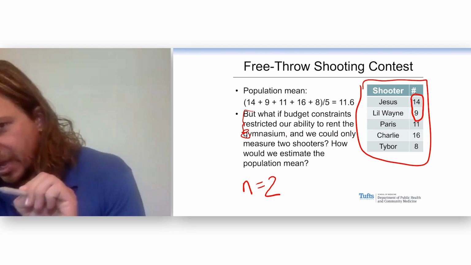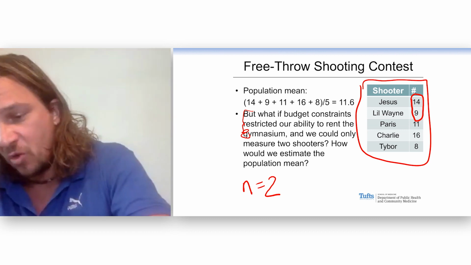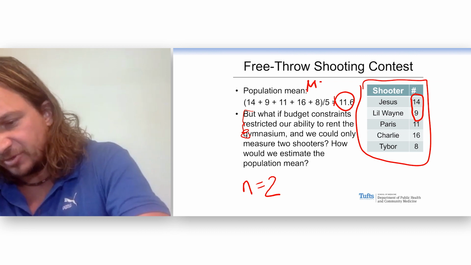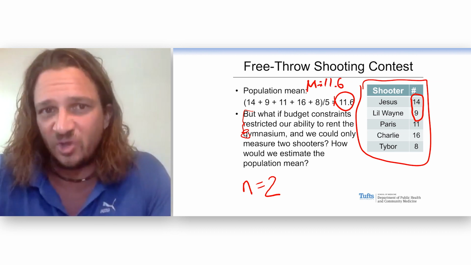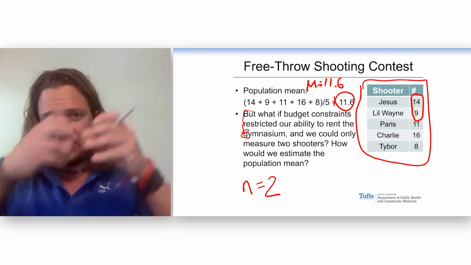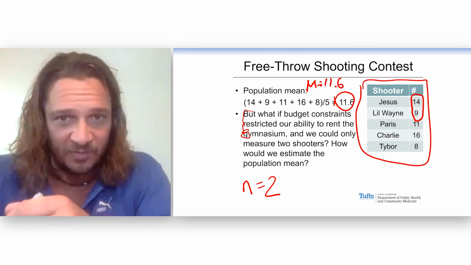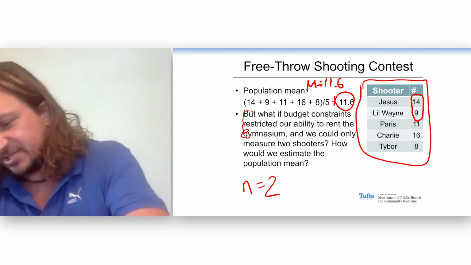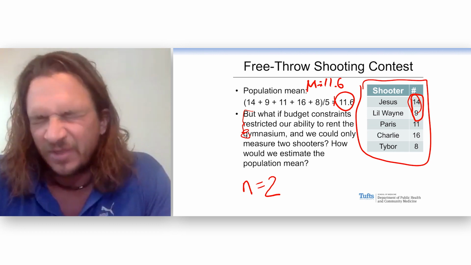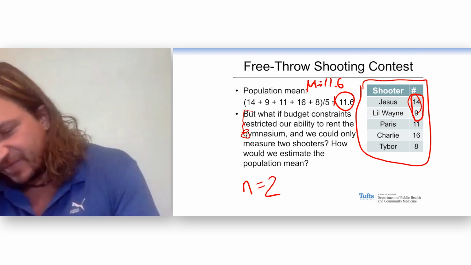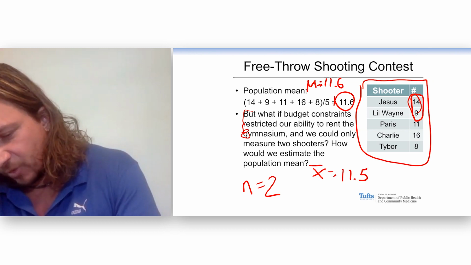So this is an interesting example because the population mean is known. Mu equals 11.6. And again, you don't often know this. That's usually the whole point. You take a sample and you want to say what's going on in the population. But in this case, because it's small, the mu is known. So let's take a look at this. Jesus and Lil Wayne, that'd be 14 plus 9. That's 23. And the mean of that, our X bar, Antonia's X bar, would be 11.5.